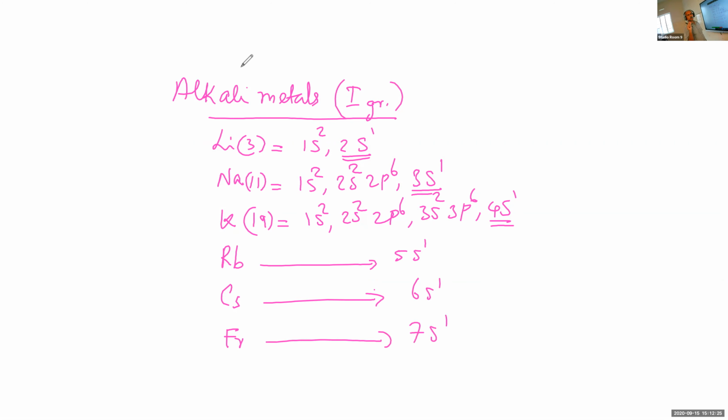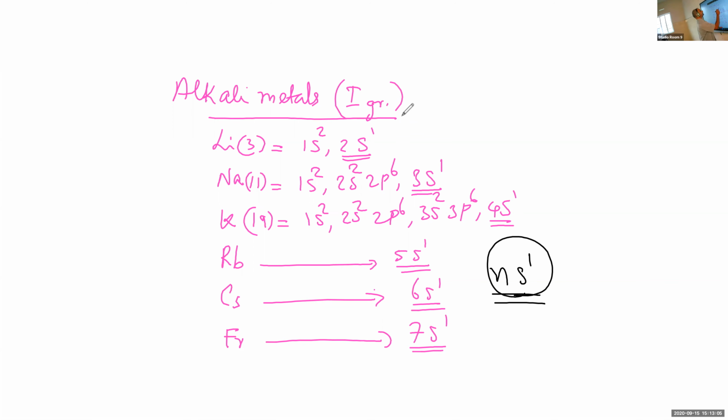So group 1 alkali metals have the general outermost electronic configuration ns1. In the outermost shell, the valence shell, there is only one electron.